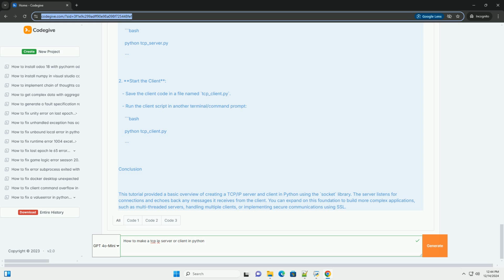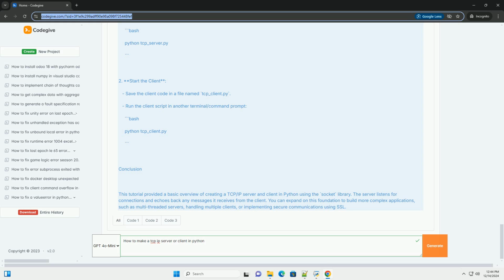Accept connections in a loop. While true. Wait for a connection. client_socket, client_address equals server_socket.accept. print, f connected to client_address. Try. While true. Receive data from the client. data equals client_socket.recv, 1024. If not data, break. No data means the client has closed the connection. print, f received, data.decode. Echo the received data back to the client.